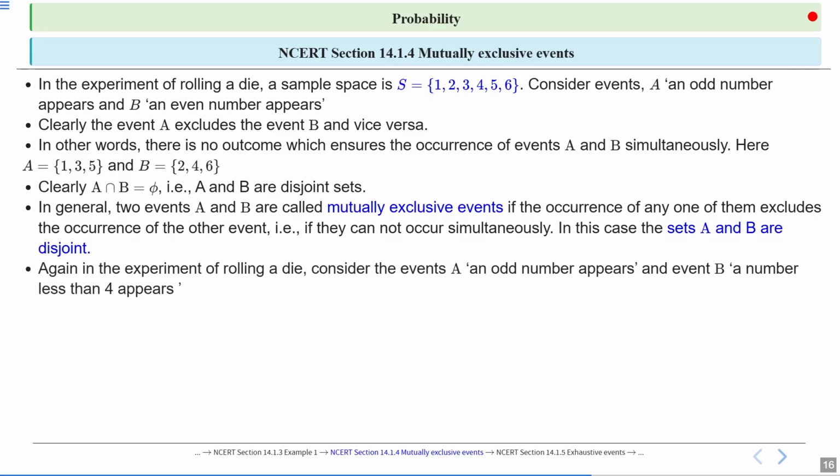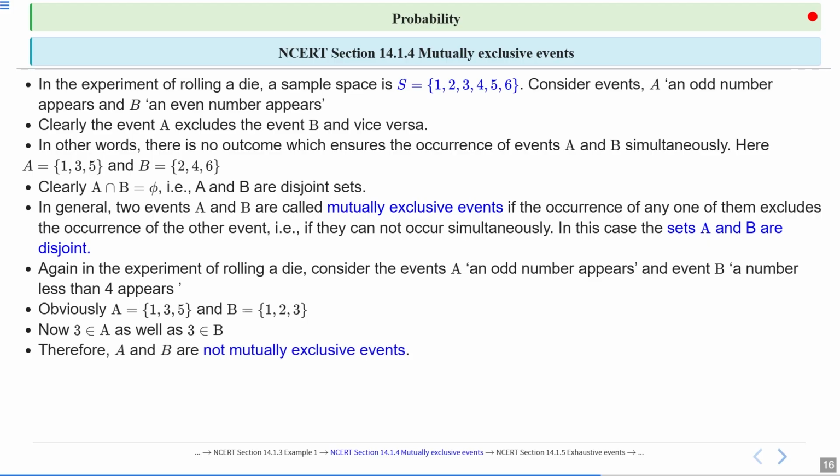Again, in the experiment of rolling a die, consider event A, an odd number appears, and event B, a number less than 4 appears. Event A is {1, 3, 5} and event B is {1, 2, 3}. Here 3 is in A as well as in B. Therefore A and B are not mutually exclusive events.